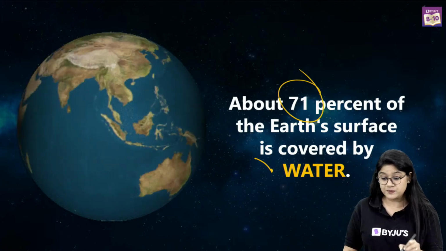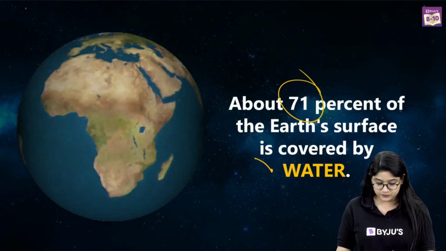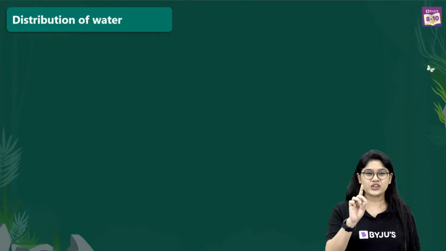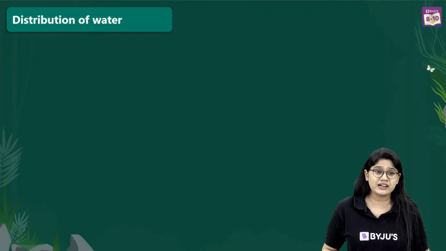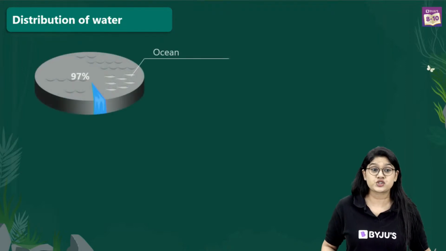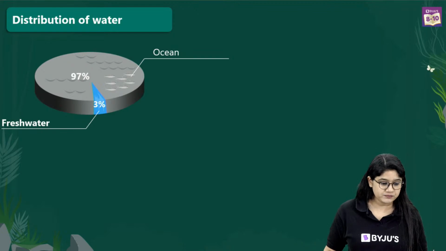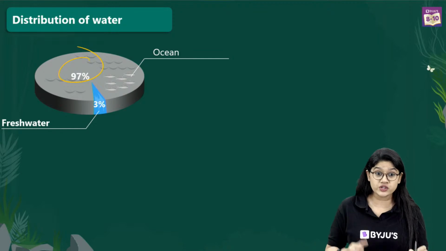71%, can you imagine, 71% of the Earth's surface is covered by water. Very good. Now let's talk about the distribution of the water on our planet Earth. Now this is really very interesting. Very good Ayush, very good Sugandha, very good Jay, right? Let's talk about the distribution of the water. Here we have, very good Hema, a very unequal distribution of water. See, we have 97% ocean water.